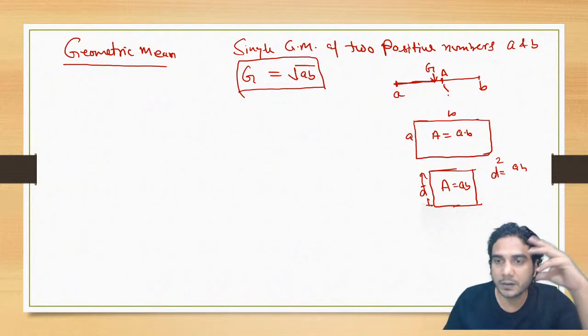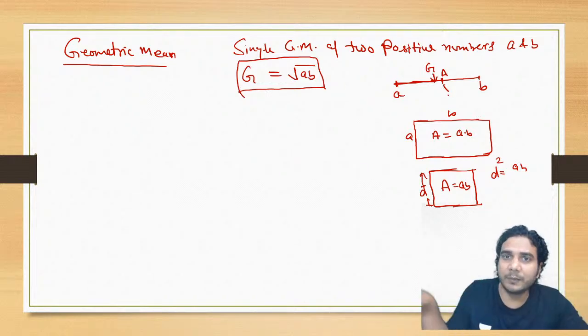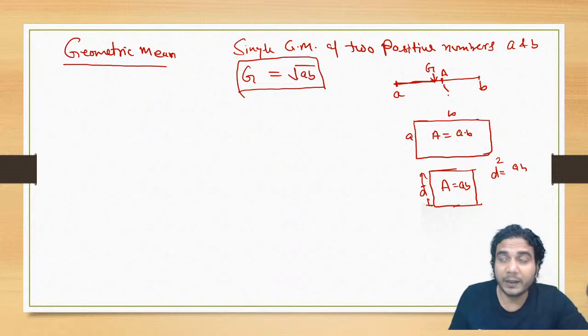There are other ways also. Like if you have a rectangle of side 20 and 10, and you have a slab, and you want to form a square, then what should be the side length of that square? It is not the arithmetic mean, it is the geometric mean of the sides of that rectangle.